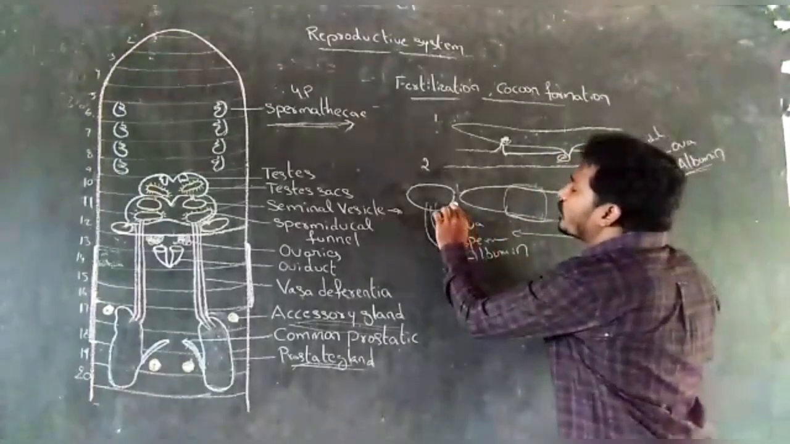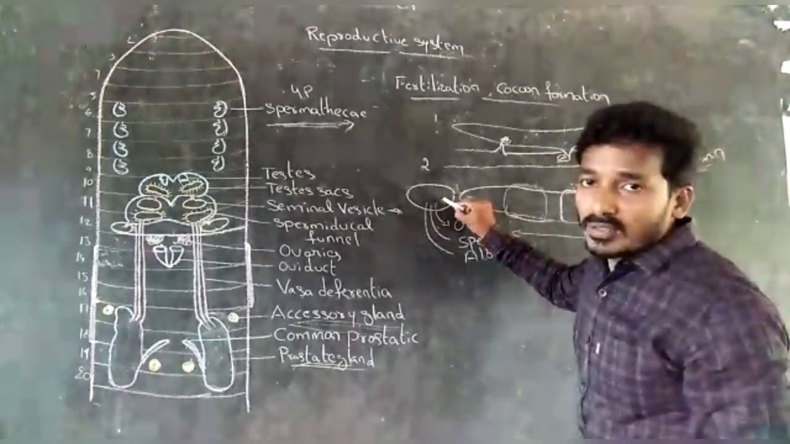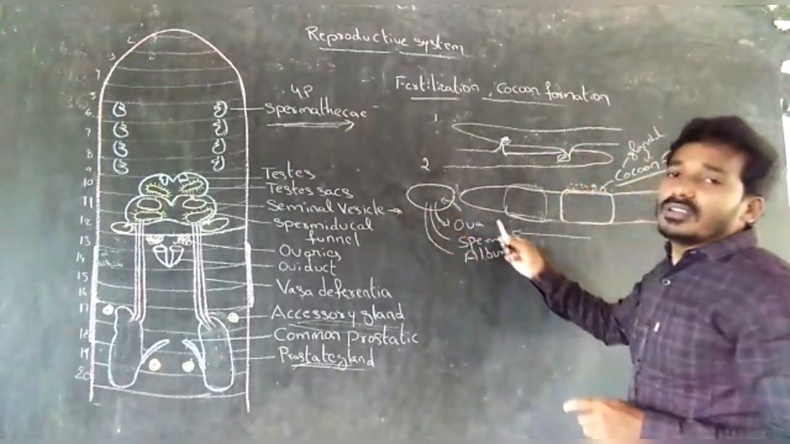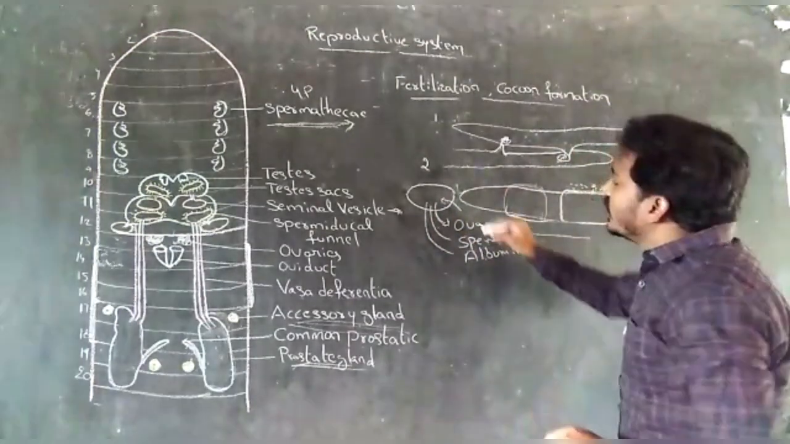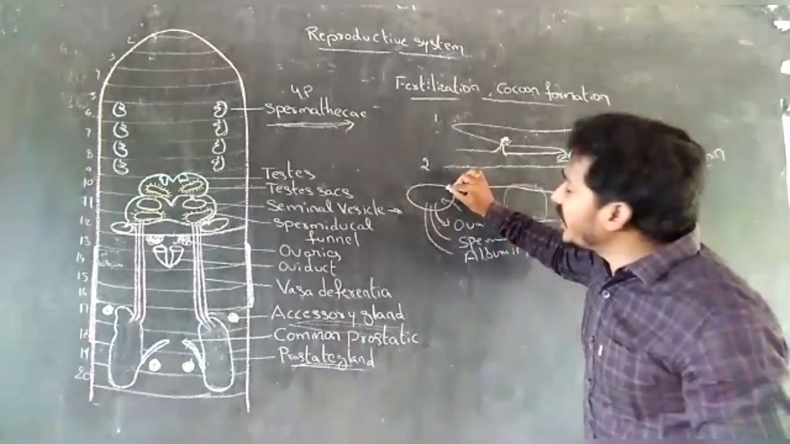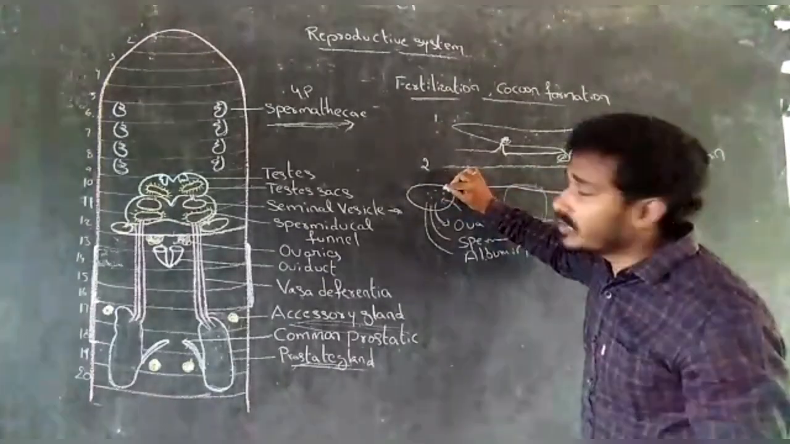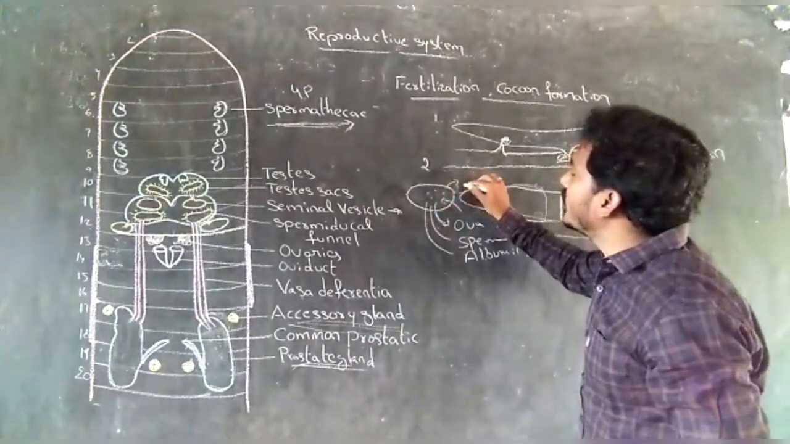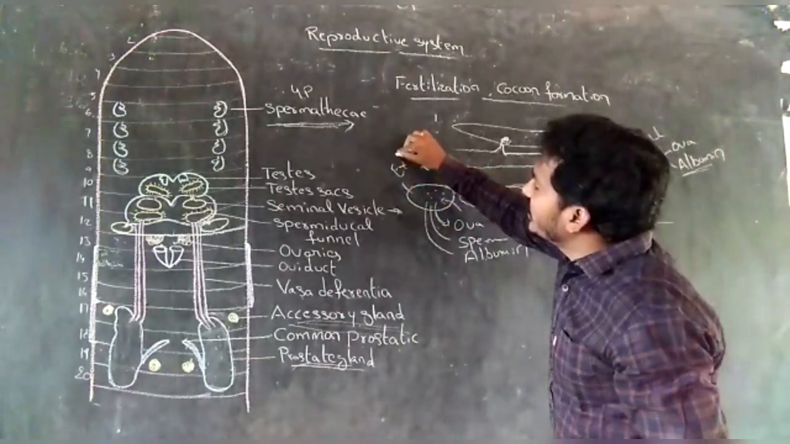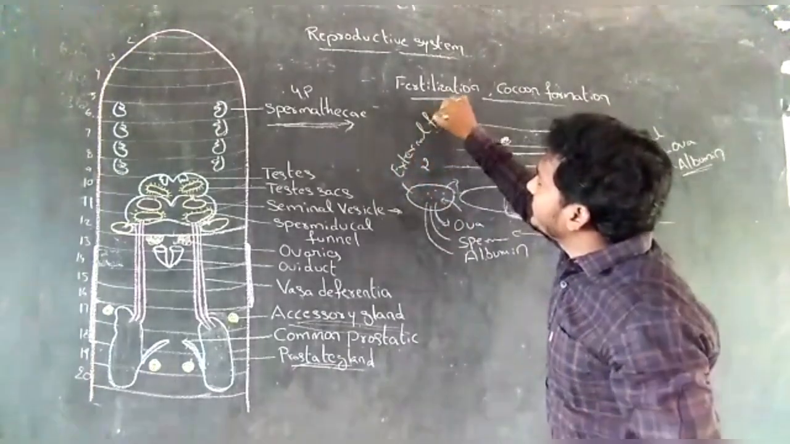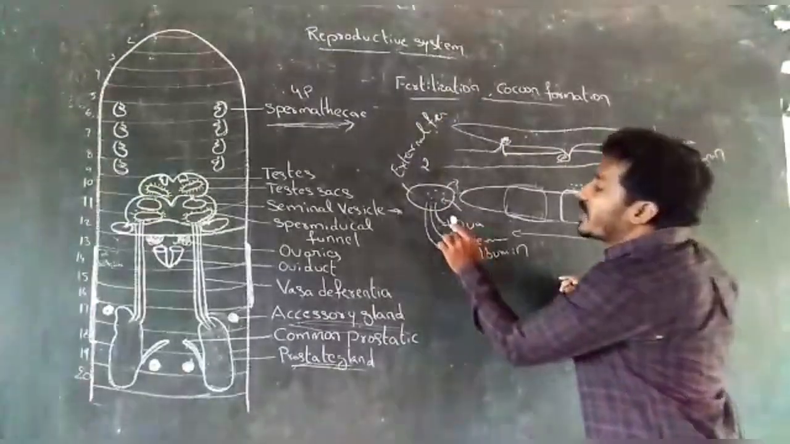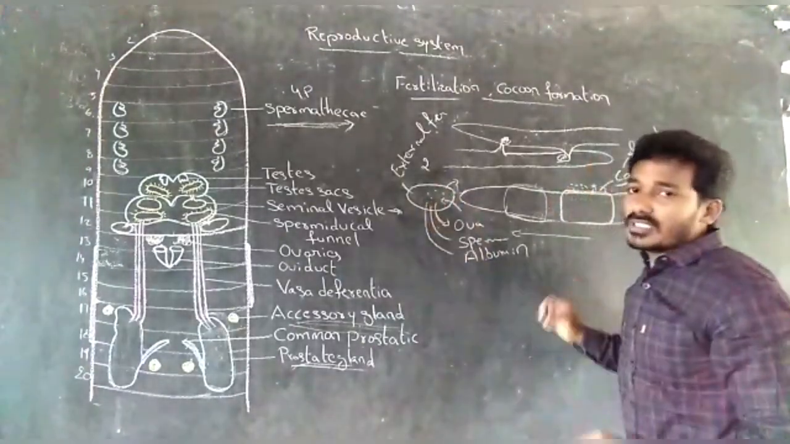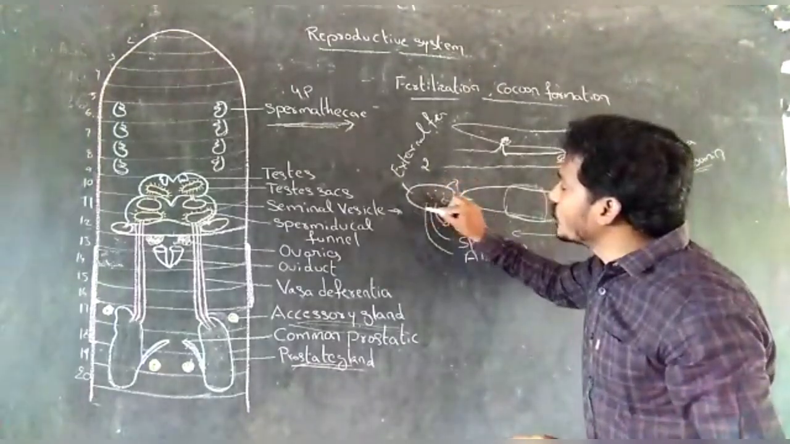These cocoons are deposited in moist soil. Many cocoons are formed after copulation. Fertilization and development occur in the cocoon. So this fertilization is called external fertilization. External fertilization means fertilization occurs outside the body.